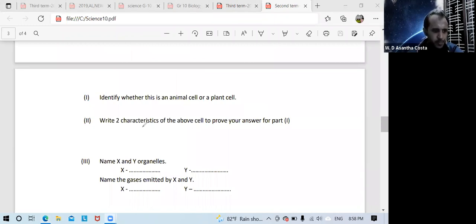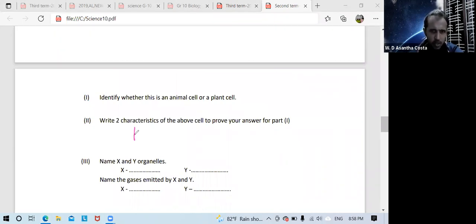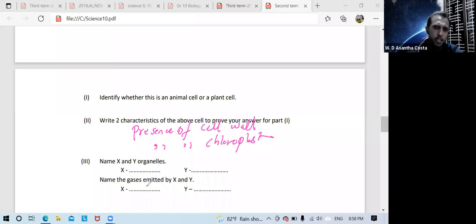So you can write presence of cell wall, or just cell wall is also enough. And next one, presence of chloroplast. That is the main 2 characteristics to prove the above cell is a plant cell.